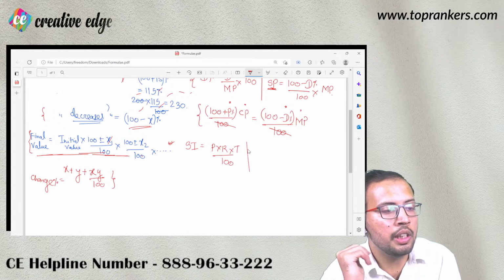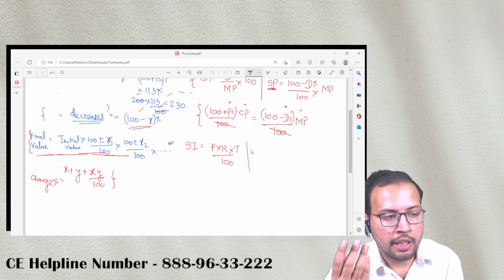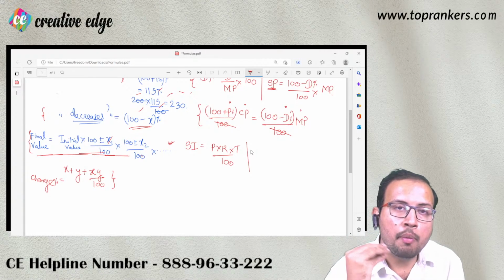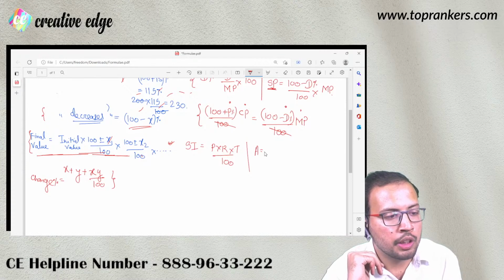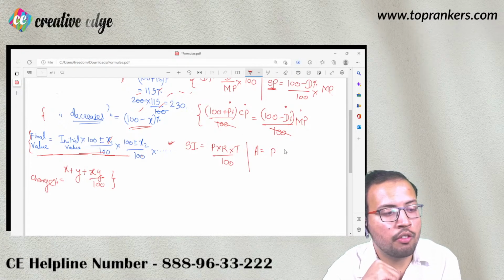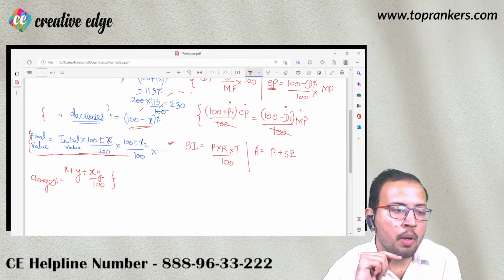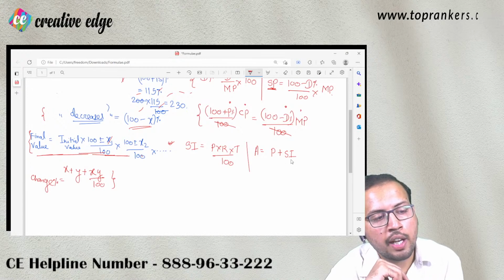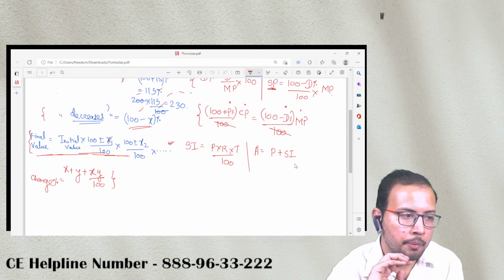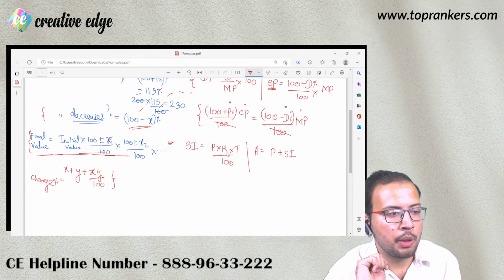ठीक है? Now what is the amount that needs to be paid along with the principal? तो amount यहाँ पर कितना हो जाएगा? It is going to be principal that is the actual money that you took from someone plus simple interest. When compound interest will be discussed, instead of SI, I will be writing it CI. So ये simple interest का formula है. ठीक है? So P into R into T upon 100.